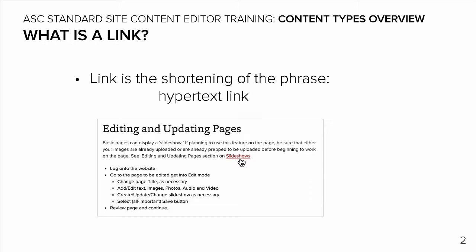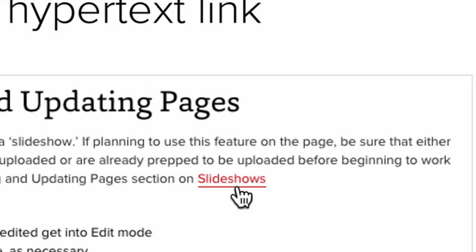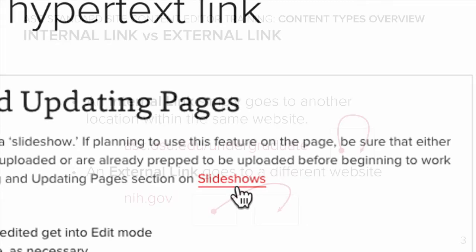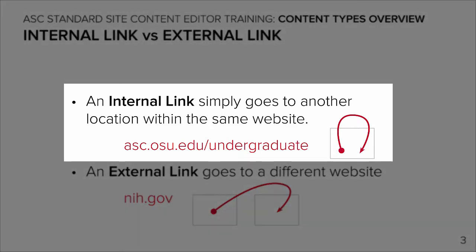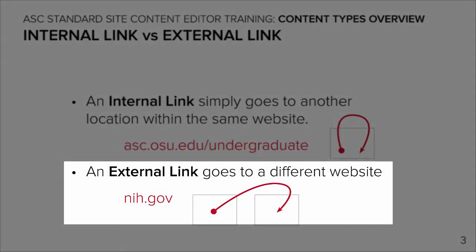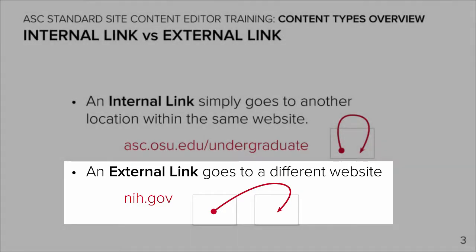A link should appear different from surrounding text. On our standard sites, it appears in red and is underlined. To follow a link, one must select it with the mouse or keyboard. The first way that we differentiate between links is the definition of an internal link versus an external link. An internal link simply goes to another location within the same website. An external link goes to a different website.